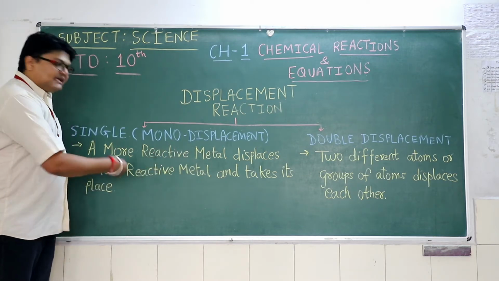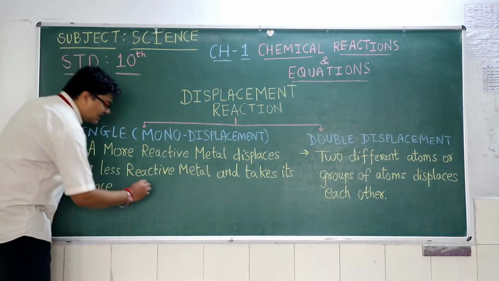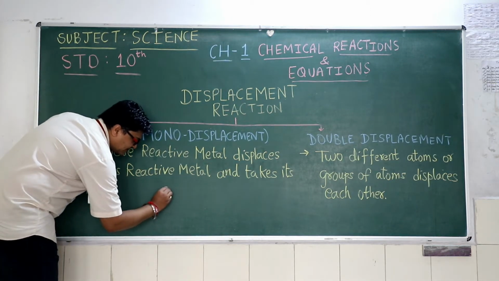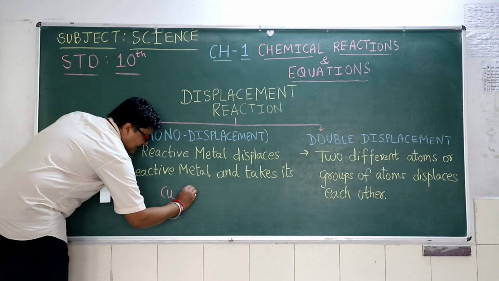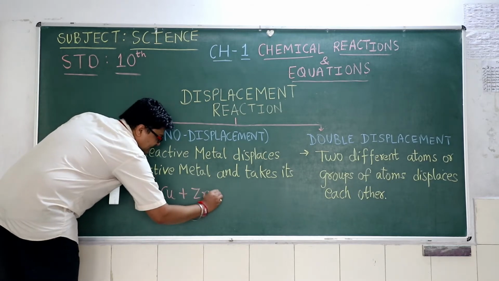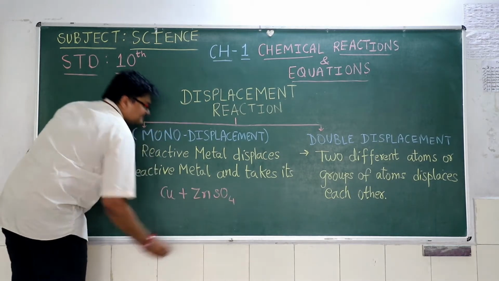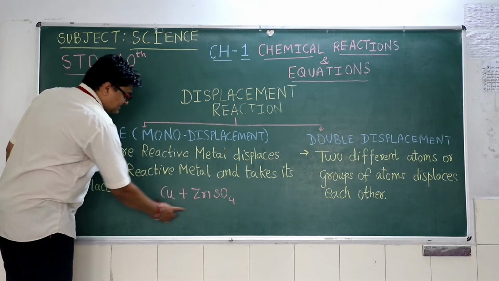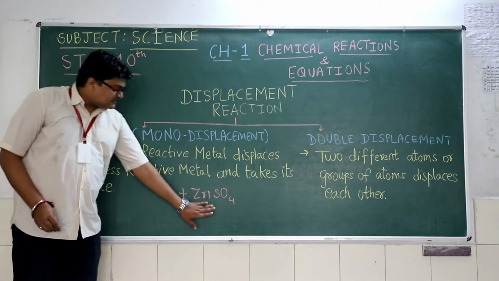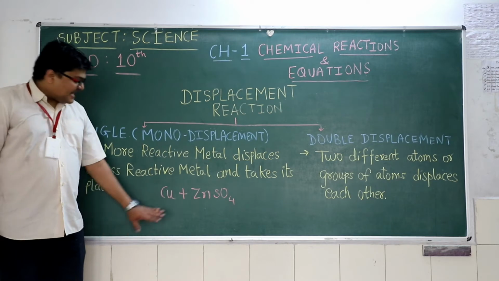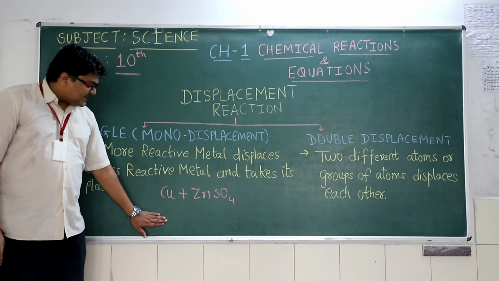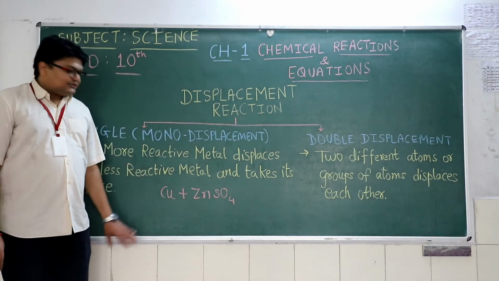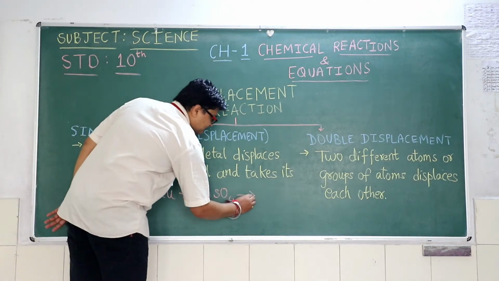For example, if I have taken copper and I have reacted with zinc sulfate, this reaction of copper with zinc sulfate is not possible as copper is less reactive than zinc. So this reaction is not possible.